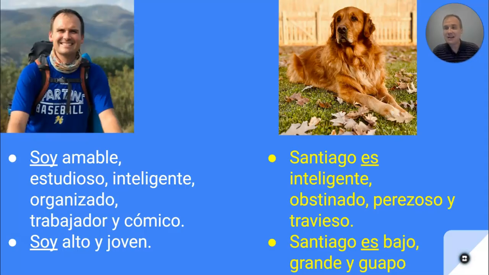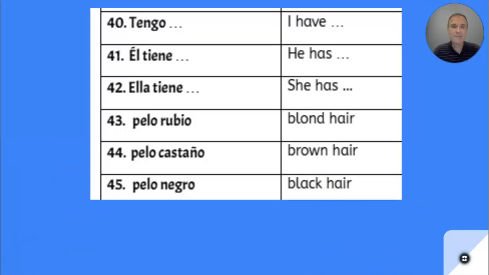So when we talk about Santiago, Santiago es inteligente, obstinado, muy perezoso, y muy travieso. All right, those describe Santiago very well. And then Santiago es bajo, grande y guapo. So that's how I can use forms of ser along with my vocabulary words from this chapter to describe, and we'll be doing a lot of that over the next week or two as we work through this chapter even more. All right. And then we also learned last week how to describe hair.